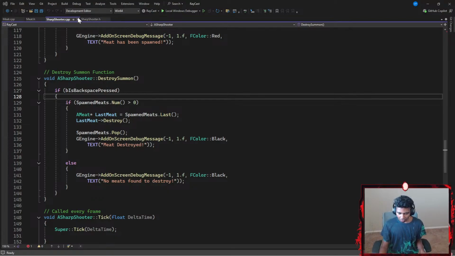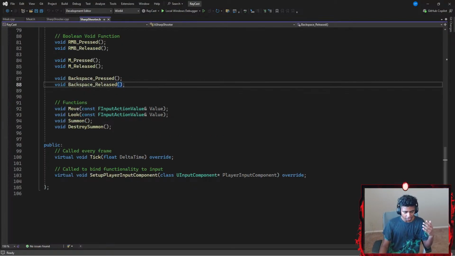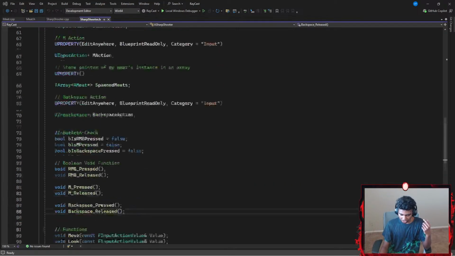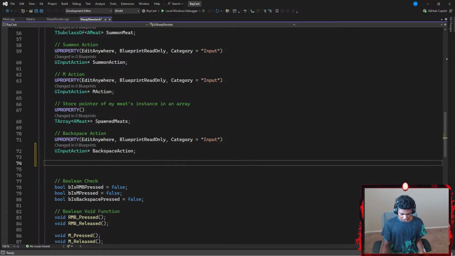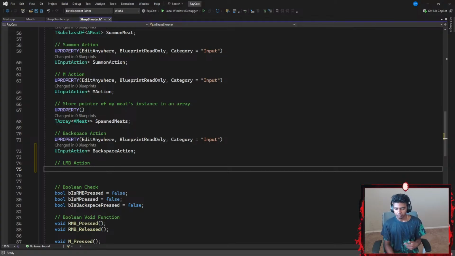That said, now let me go ahead and move on to my sharpshooter's header file. I don't think that I need the erases object. So what else would I need? Let's see real quick. I'm going to be needing a left mouse button action, so let's go ahead and do that. Would I need anything besides left mouse button? I want to see everything I need first. Okay, so basically I just need a left mouse button and my shoot action. Okay, so that might not be that tough. So under, let's say, my backspace action, I'm going to add a comment that says something like LMB action, which is basically my left mouse button action.